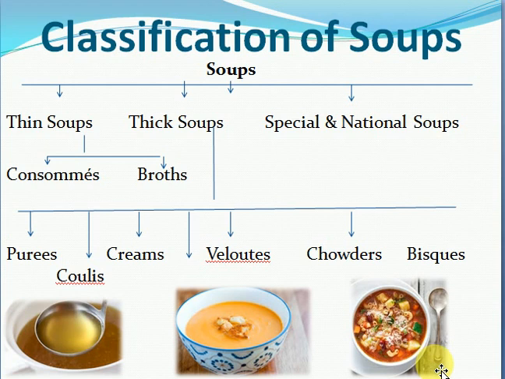Minestrone is from Italy, and it has a lot of vegetables and tomato puree in it. For us in India, it is mulligatawny soup, which we will see in the last slides. I will be explaining mulligatawny soup as well.